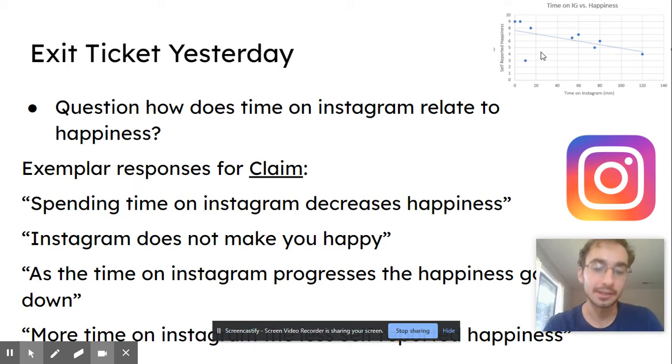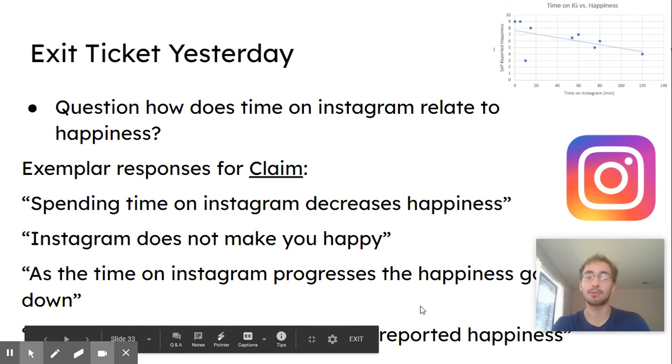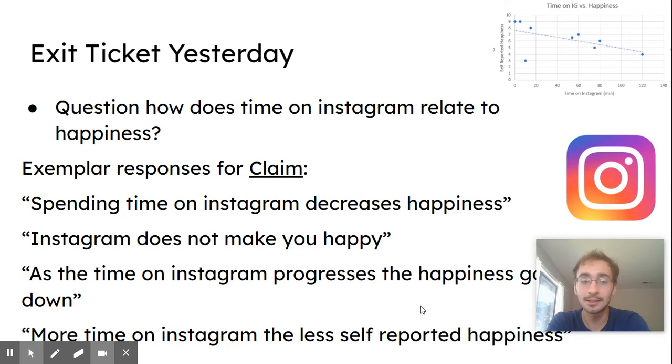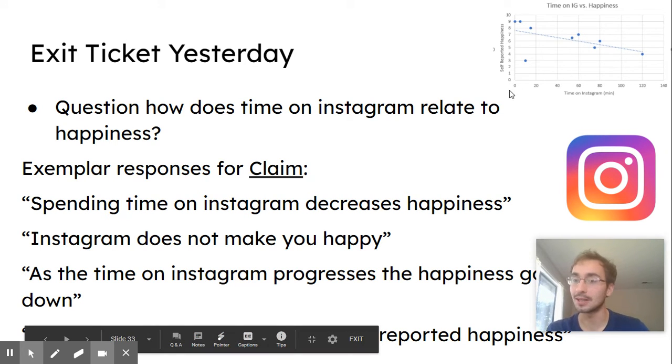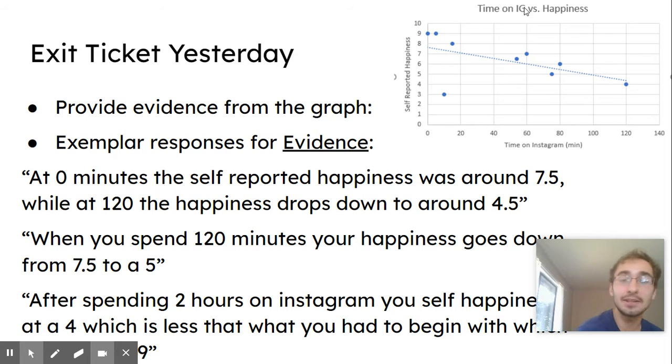And here are some examples of exemplary claims. So what I was looking for is basically to analyze that data. So for example, spending time on Instagram decreases happiness. Instagram does not make you happy. As the time on Instagram progresses, the happiness goes down. More time on Instagram, the less self-reported happiness. These were all claims that were good. Many people noticed that as the x-axis went up, the y-axis went down. That was negative correlation.